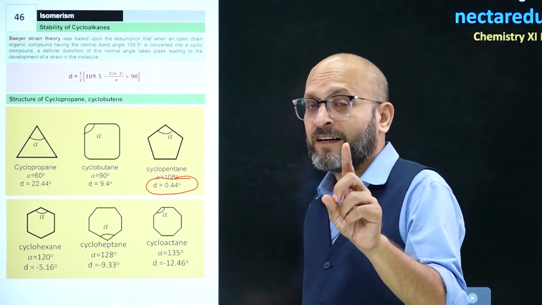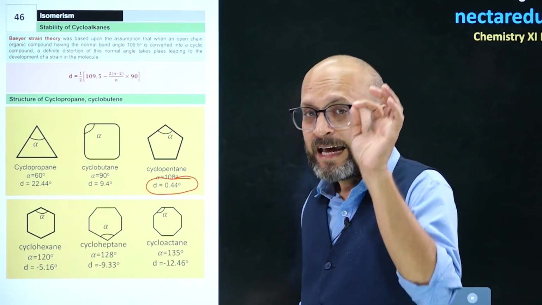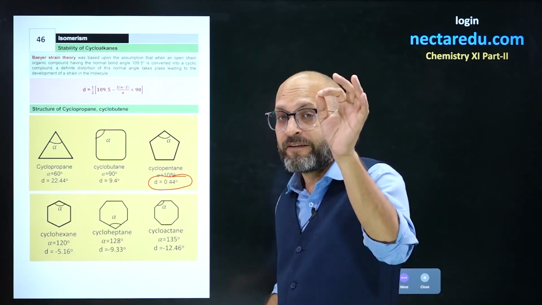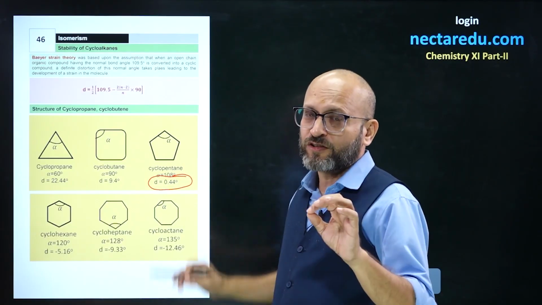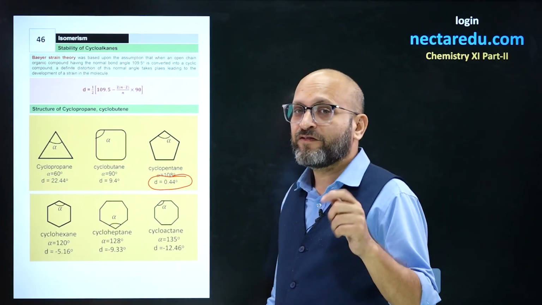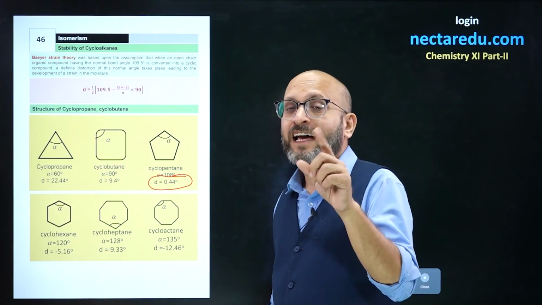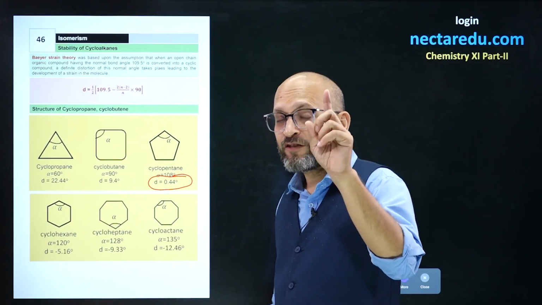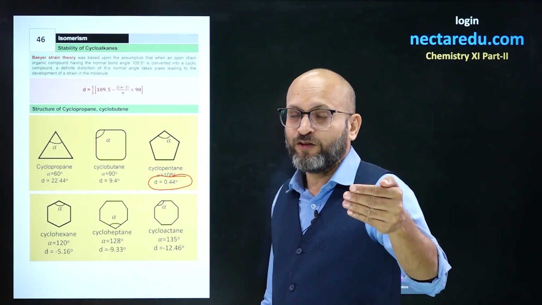But this was a theoretical concept, and through evidence we came to a conclusion that cyclohexane is more stable, which was derived from experimental values.